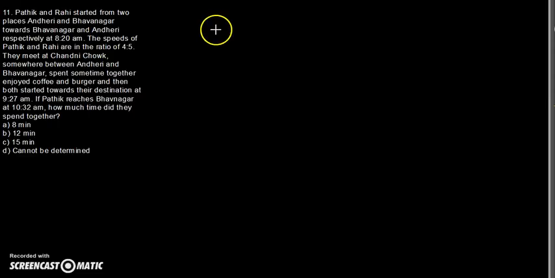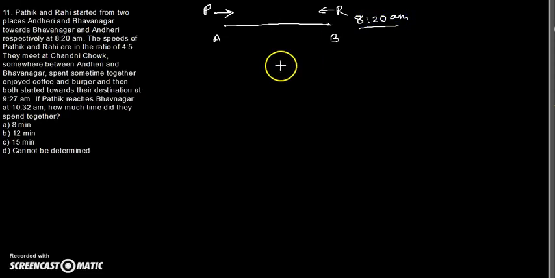Let's draw the figure. Andheri and Bhavnagar. Let us represent the 2 points as A and B. Pathik starts from Andheri and goes towards Bhavnagar, and Rahi starts from Bhavnagar and goes towards Andheri, and both of them start at the same time, which is 8:20 am, given in the question. The speeds of Pathik and Rahi are in the ratio 4:5.